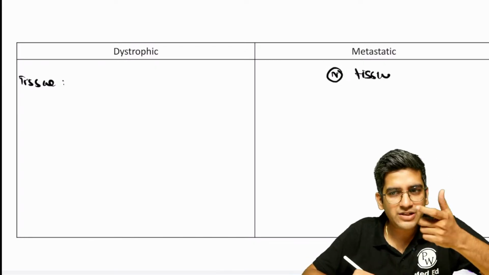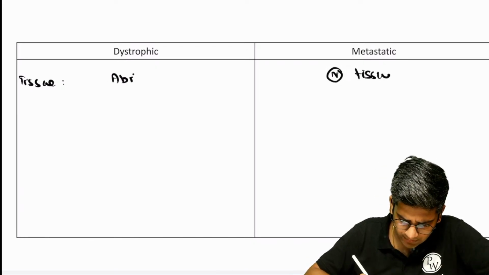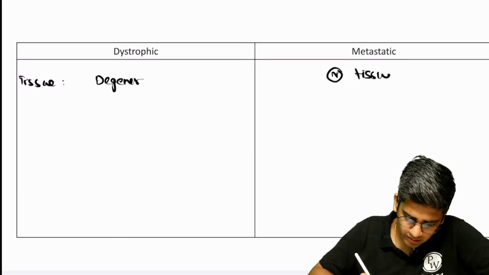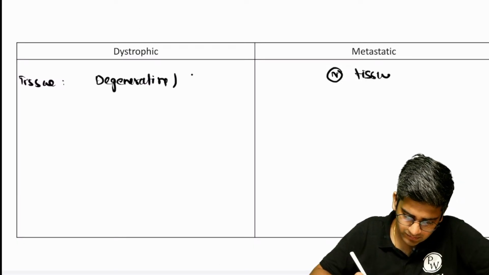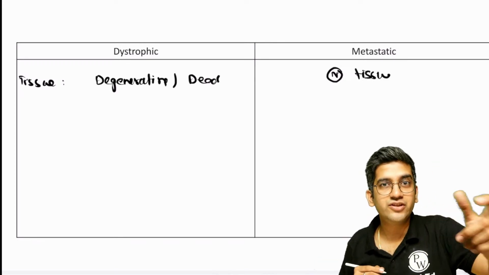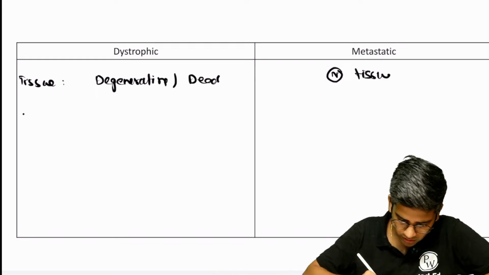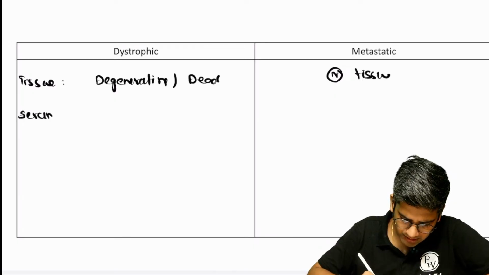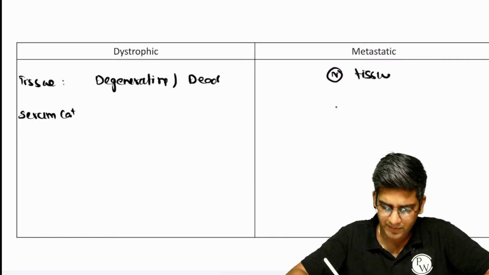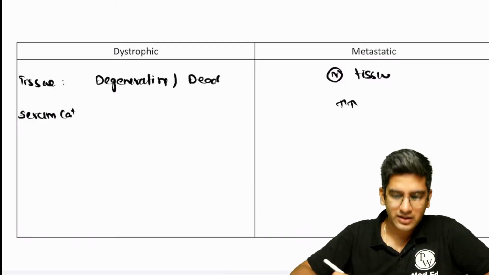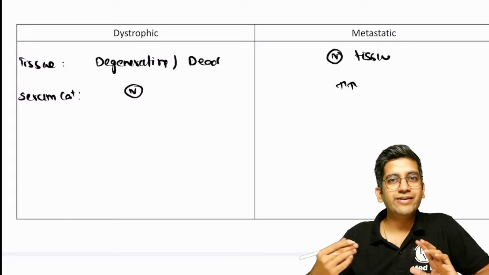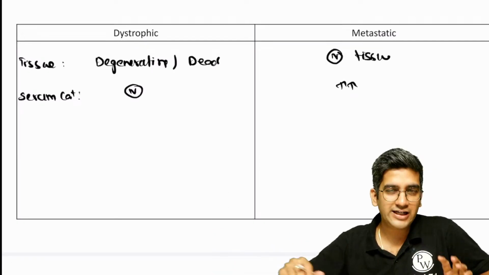Dystrophic is, dys means abnormal, right? It will happen in abnormal, in other words degenerating or dead tissue. That's where it will happen. Metastatic, there is a change in homeostasis. The serum calcium level, where will it be elevated, metastatic or dystrophic? By default metastatic. In dystrophic it will be normal, right? Because of the elevated serum calcium, even normal tissue gets deposited.